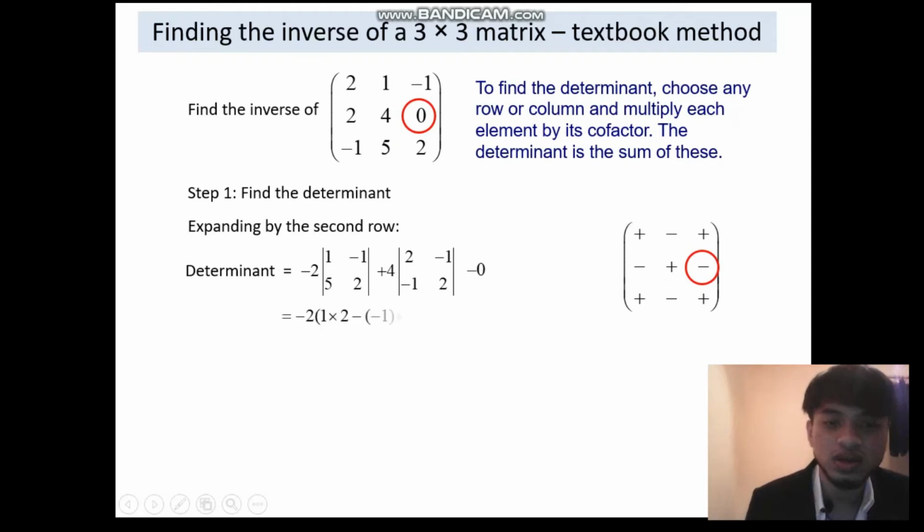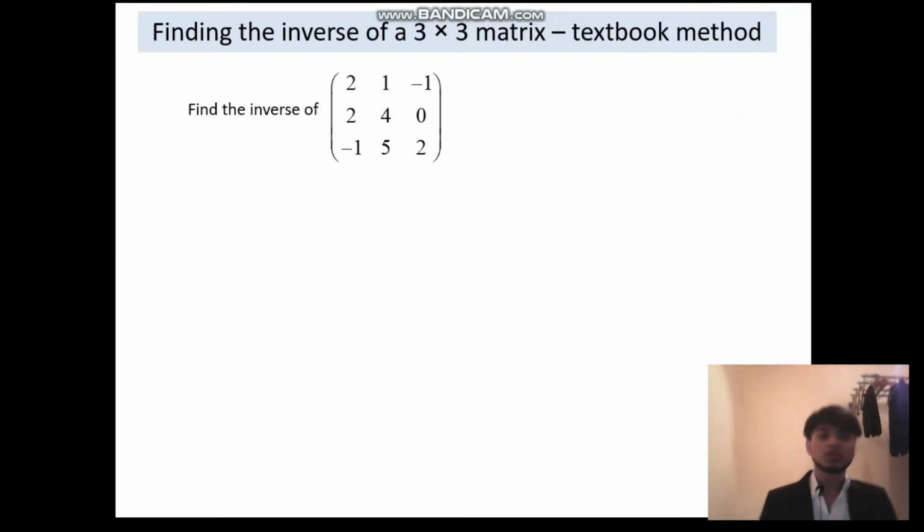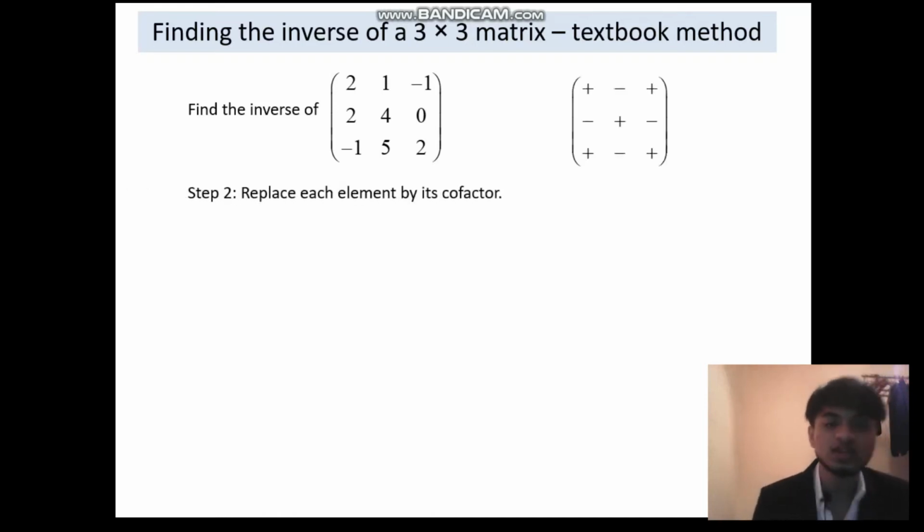How do we get 1 multiplied by 2 and negative 1 multiplied by 5? We use the formula AD minus BC, and just sum up all of these, and we will get negative 2 for the determinant. Actually, you can calculate the determinant at first, or at last after finding the cofactors of all these elements.